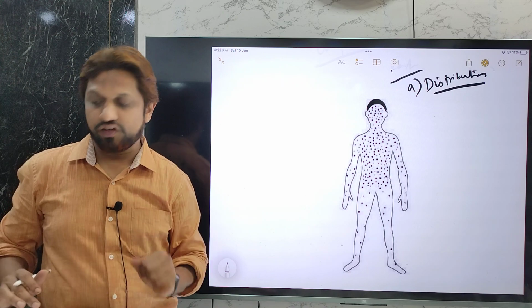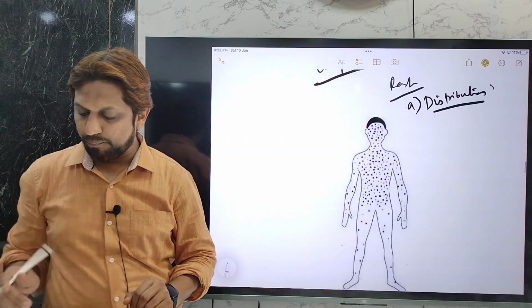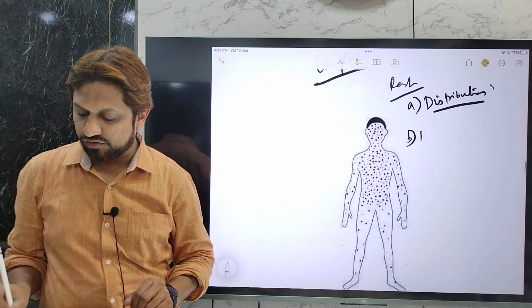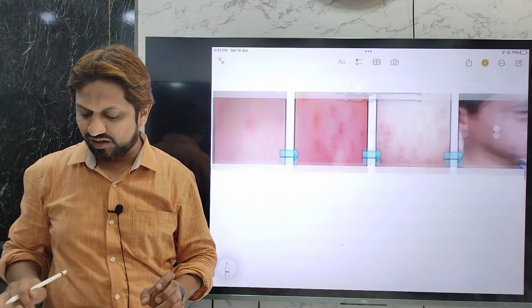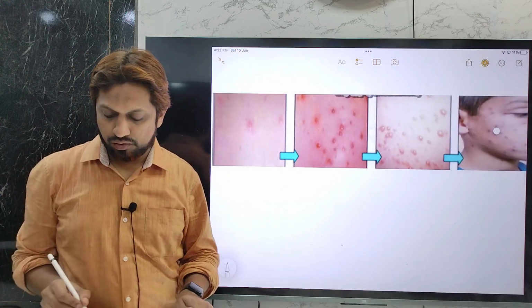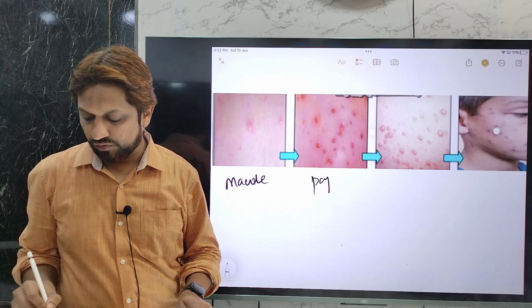Now what kind of lesions will you see? There is a rapid evolution of the lesions. When it starts, the lesions begin as a small macule, which gets converted into a papule.